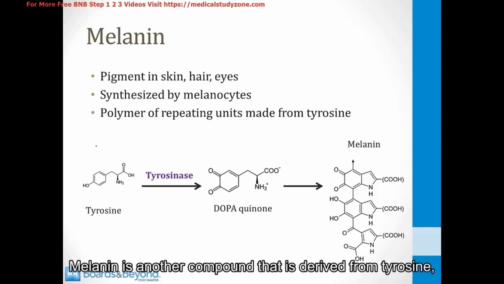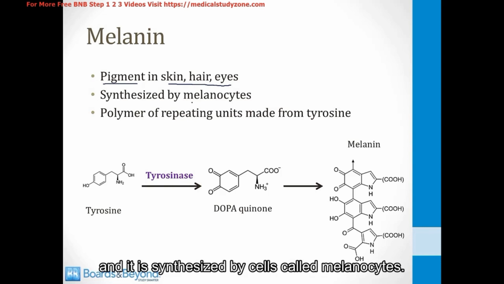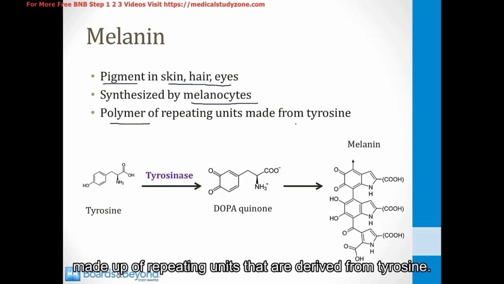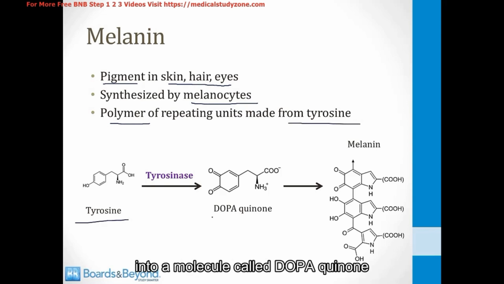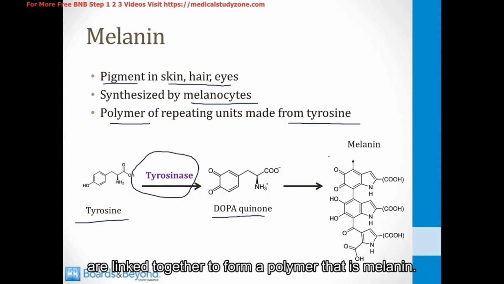Melanin is another compound that is derived from tyrosine. Melanin is the pigment that gives color to your skin, your hair, and your eyes, and it is synthesized by cells called melanocytes. And melanin is a polymer made up of repeating units that are derived from tyrosine. Tyrosine is first converted into a molecule called dopaquinone by an enzyme called tyrosinase, and then molecules of dopaquinone are linked together to form a polymer that is melanin.